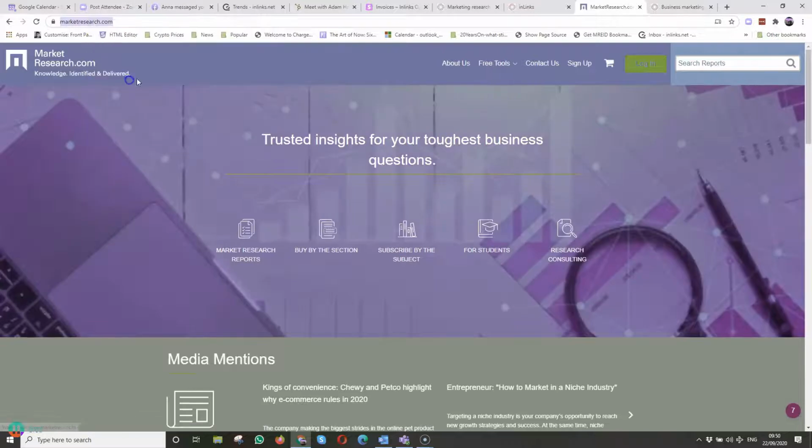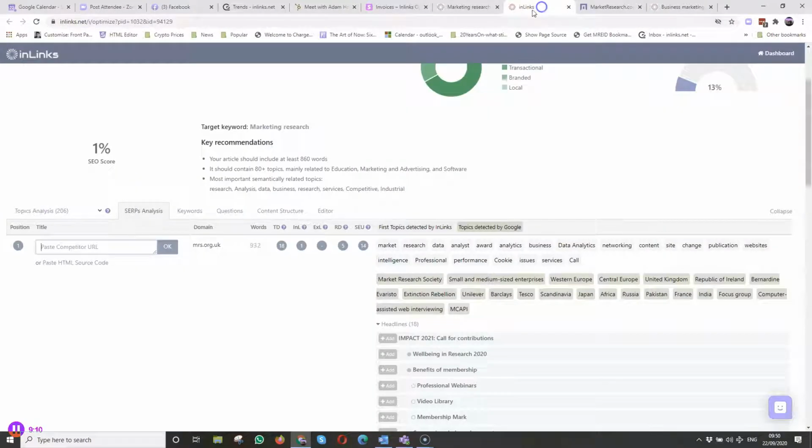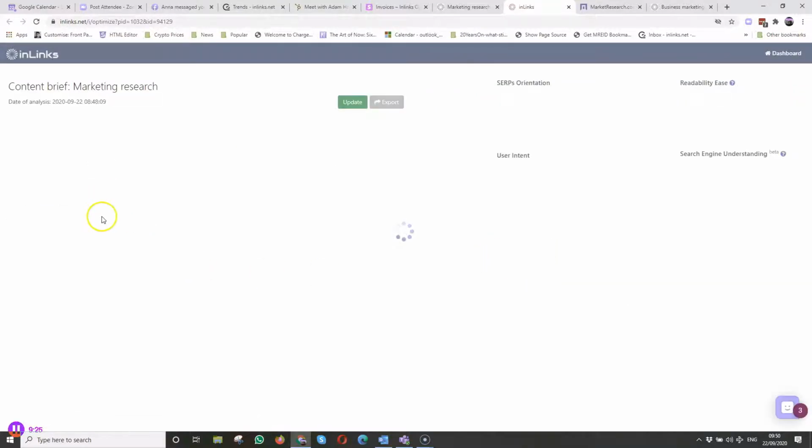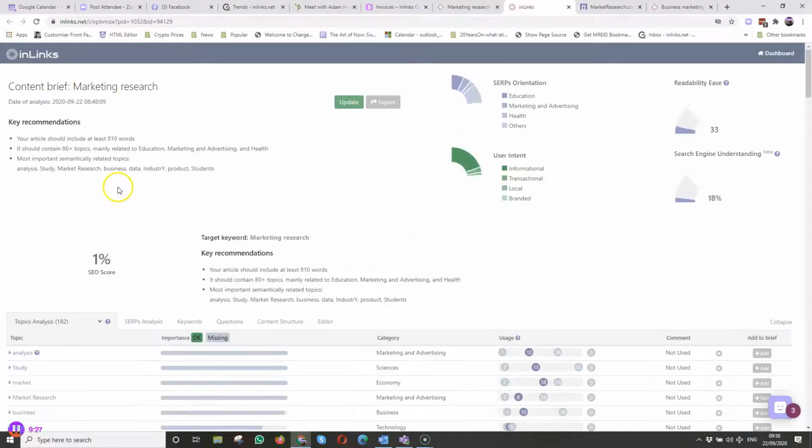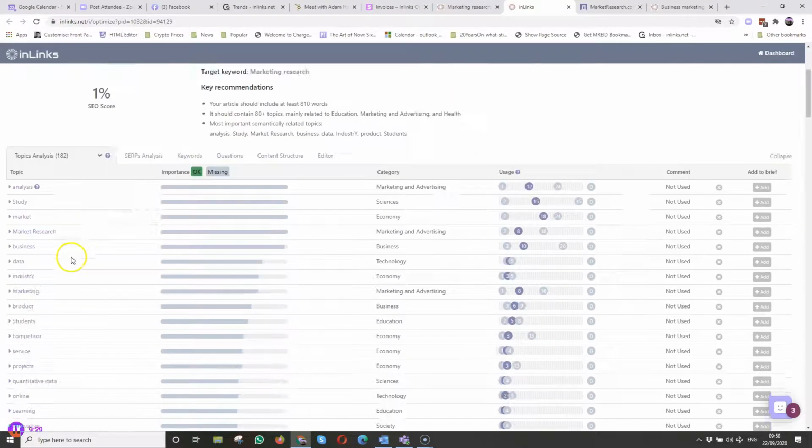So let's have that. So I'm going to actually change my database and put marketresearch.com into my system instead of the society, because I think the society is talking about the wrong kinds of things from my perspective. So then I can have a look.